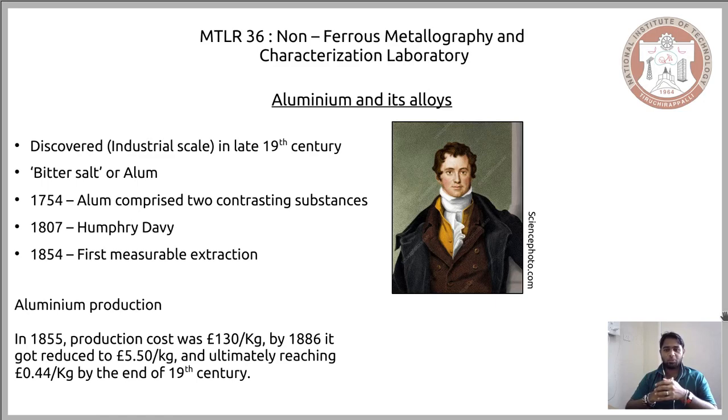And this is something that one could relate: how the evolution in metallurgy would also correspond to the evolution in technology. So what was around 130 pounds per kg just 50 years before became close to or less than half a pound a kg. Pound meaning pound sterling, I'm talking about the currency that is used in the UK. So the decrease in the production cost was so high that the industrial scale manufacturing of aluminium began.